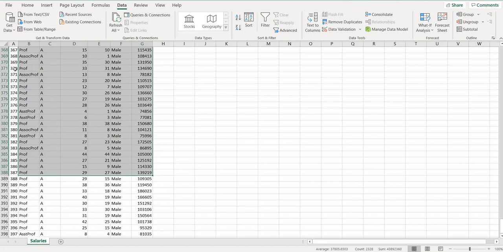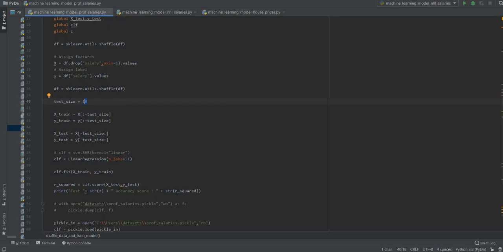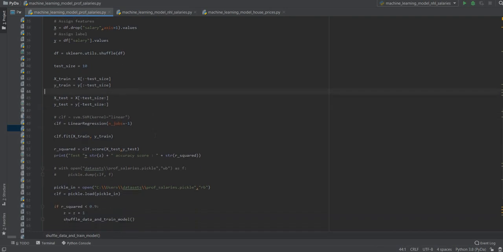This might be 1, this might be 72, this might be 301, and so forth. The same goes here, but it will only test on the last 10, and it will train on the 380 odd before that. And then our testing data is the 10 that we have here. So it's the last 10 rows.